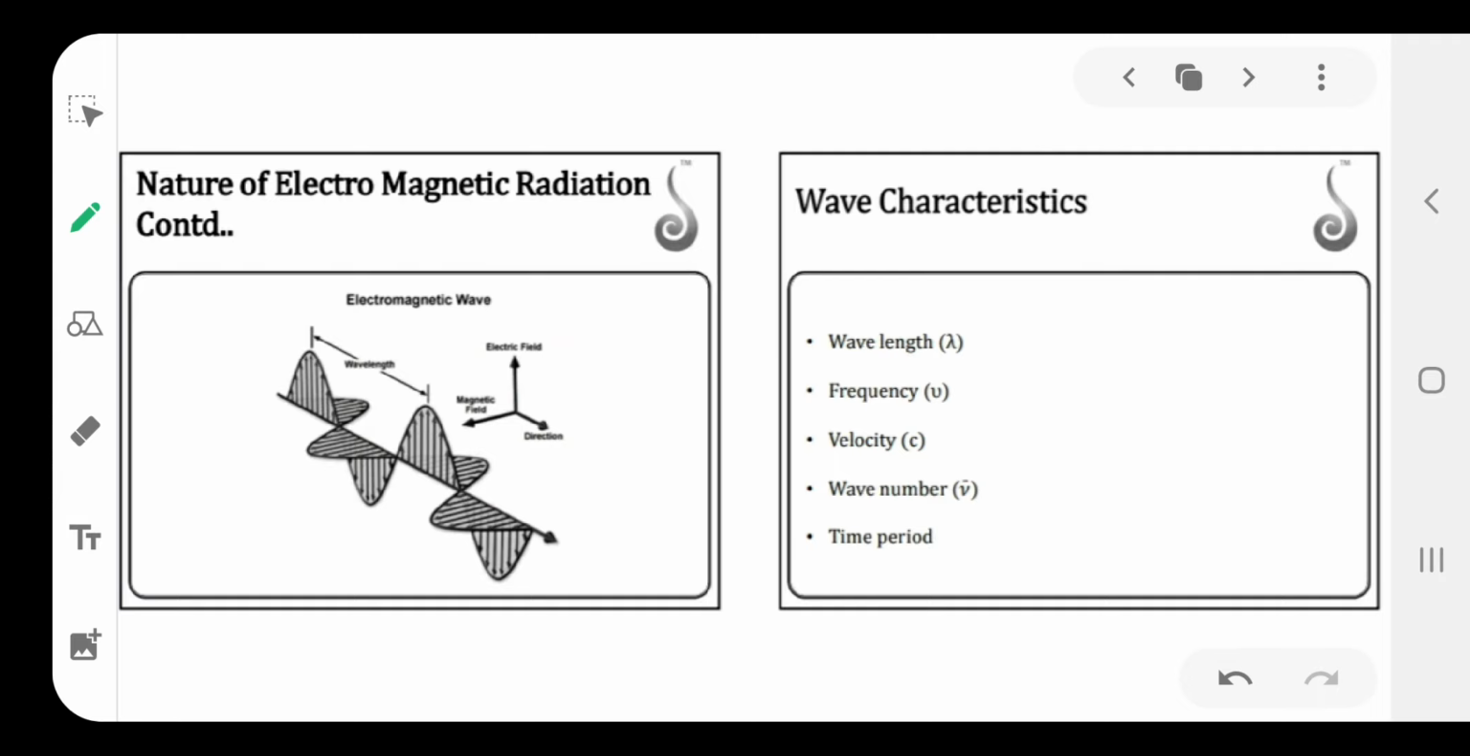Then the next topic is electromagnetic radiation. When charged particles move under acceleration, alternating electric and magnetic fields are produced and transmitted in the form of a wave. That wave is an electromagnetic wave.